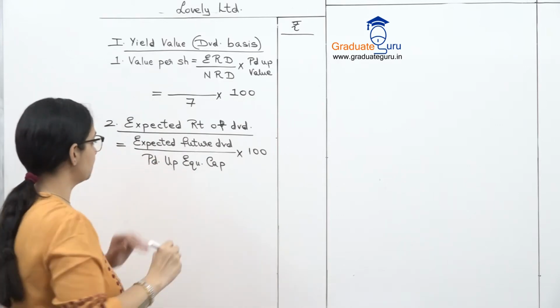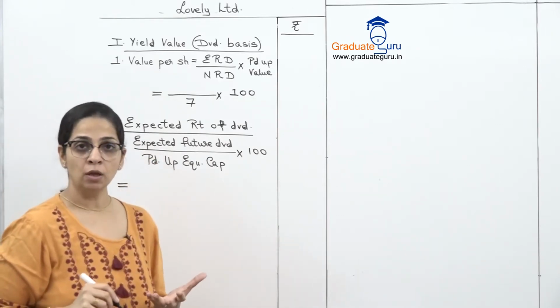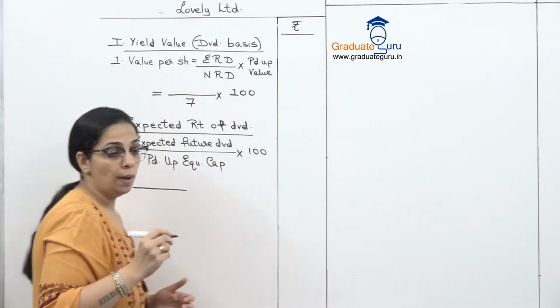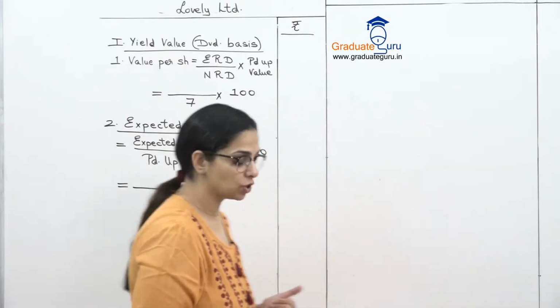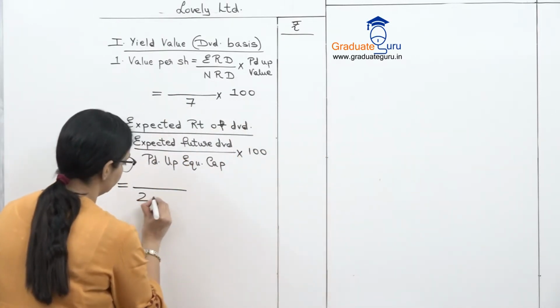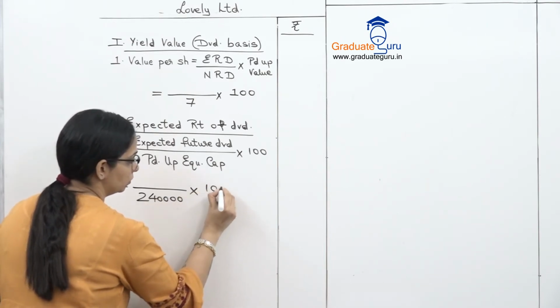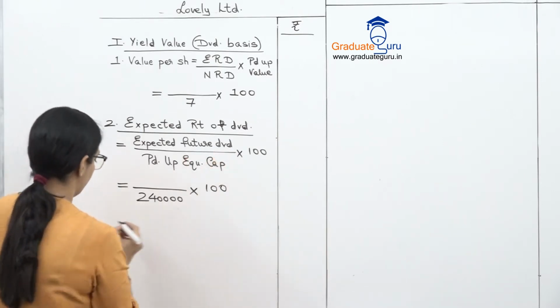Expected future dividend we will calculate. They've given us the profits, so we'll use that to calculate our expected future dividend. Paid up equity capital we'll again take from the balance sheet, which is 2,40,000, and into 100. When we get this, we'll get our rate.